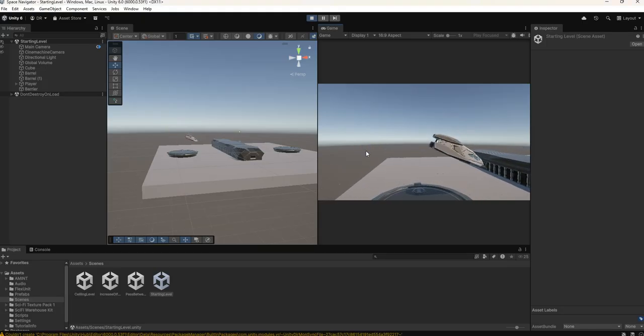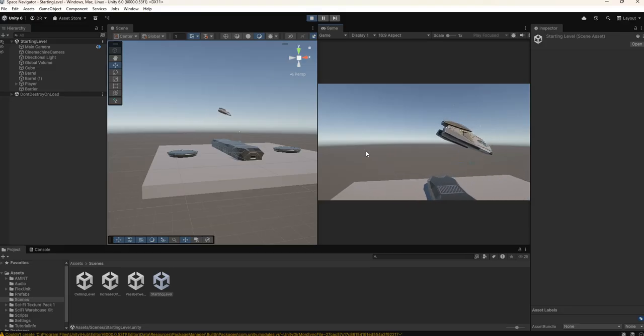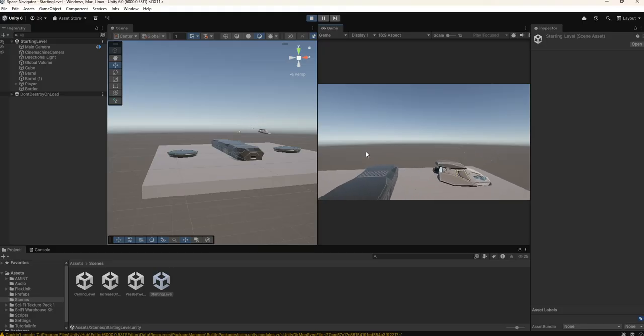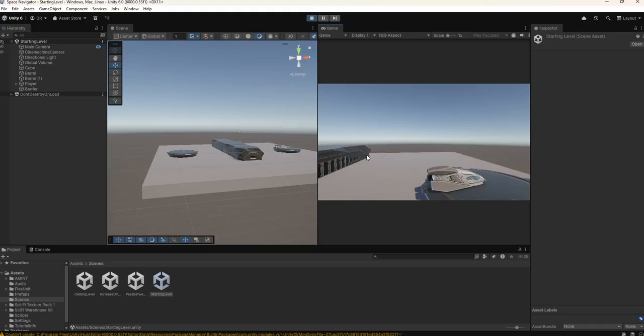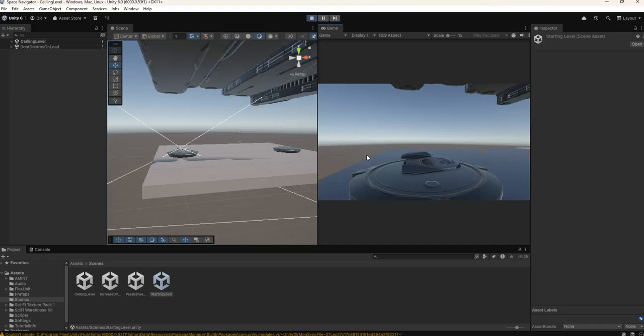All right, so let's go test this out. I'm going to choose the starting level here because that's a nice, quick, easy one for us to test this on. If we reach that base there and touch down on the finish line, let's see if we get our 2-second delay, boop, and there it goes. Excellent. So that's all working correctly, and we are well off to a great start here. Obviously, we can do things later on such as implementing different sound effects and particle effects and things like that.